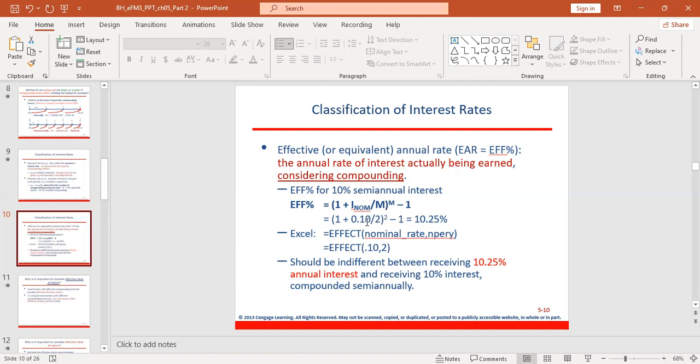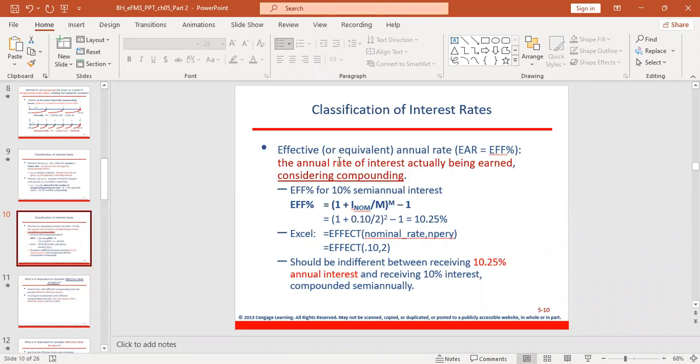So you do this calculation: you divide first, you add 1, you raise to 2, you minus 1, you get 10.25%. What it means is that you should be indifferent between receiving 10.25% annual interest and receiving 10% interest compounded semi-annually.